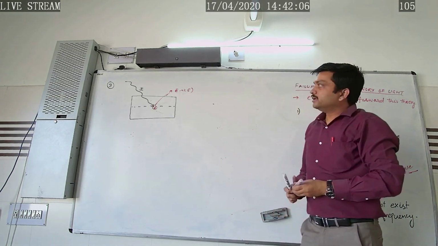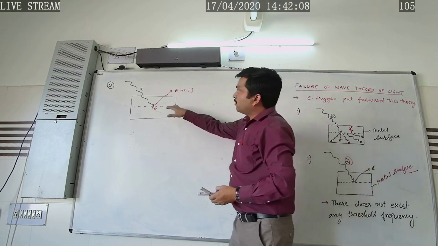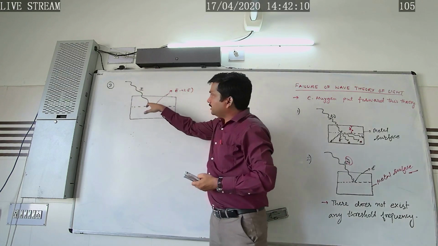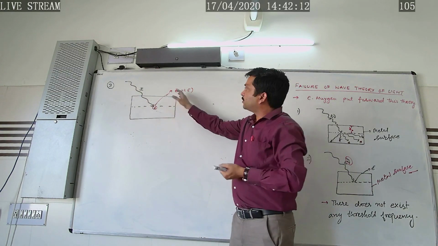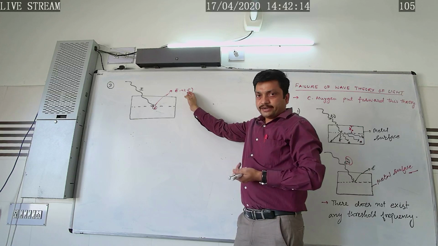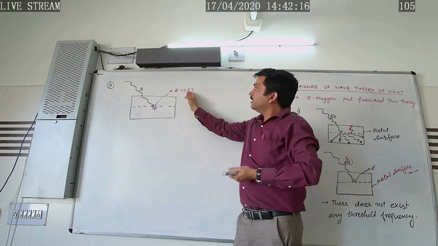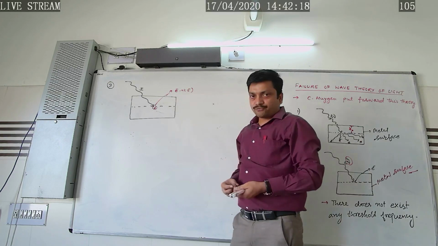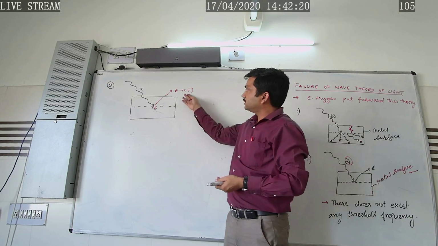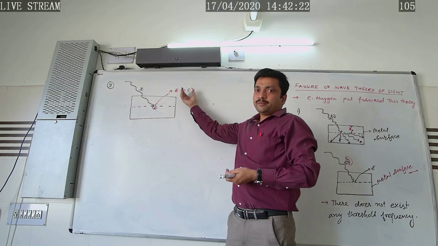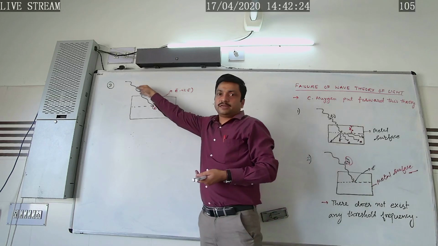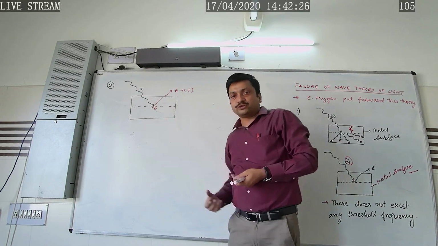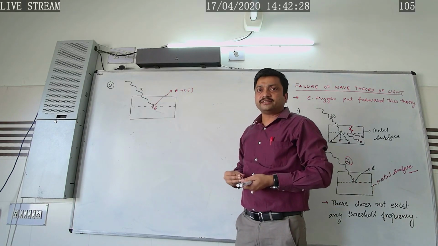So what does it mean? According to the wave model of light, the intensity of the incident radiation is proportional to the kinetic energy, which contradicts the law of photoelectric emission, because the kinetic energy of the emitted photoelectron is proportional to the frequency of incident radiation.